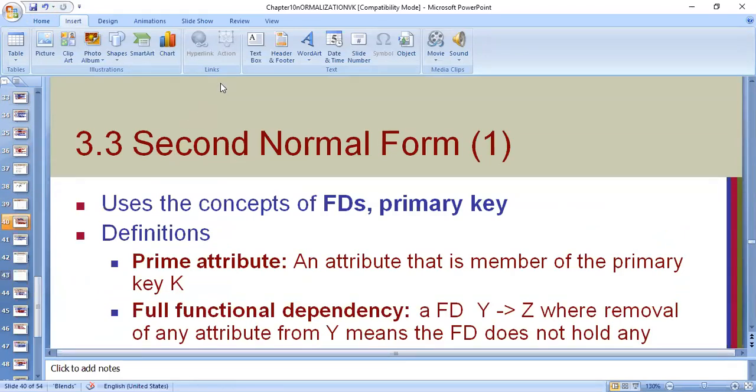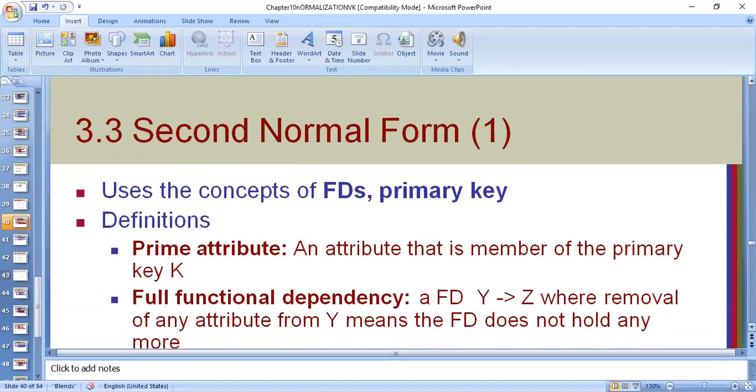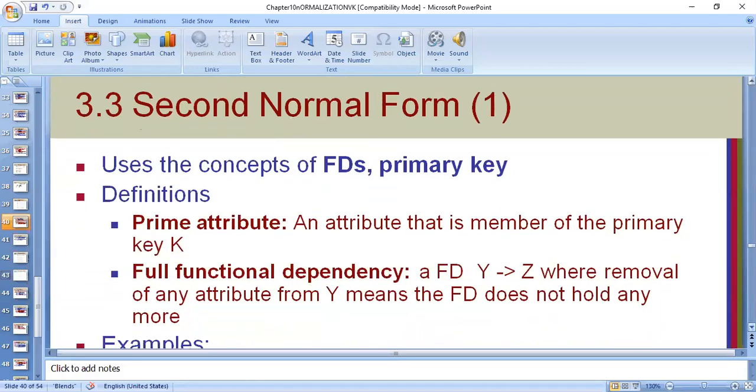So let us look at the definition of the next normal form. I will not show the example of this. If you can digest both the examples, then it is fine. Otherwise, we can see it in the next class. Right now, at least let us see the definition. The second normal form uses the concept of functional dependency and prime attribute.